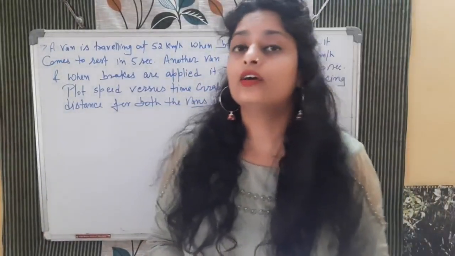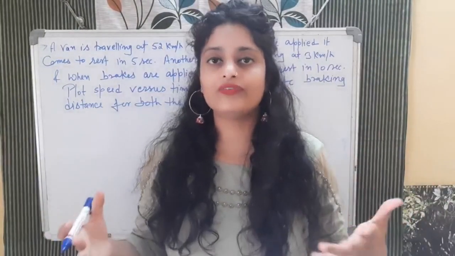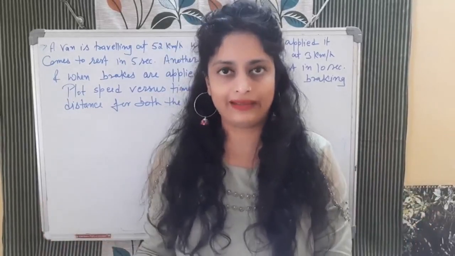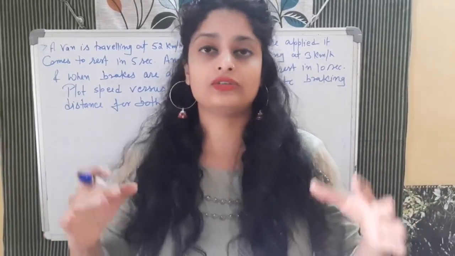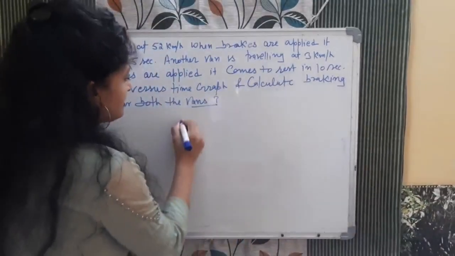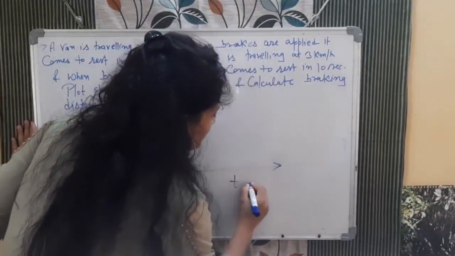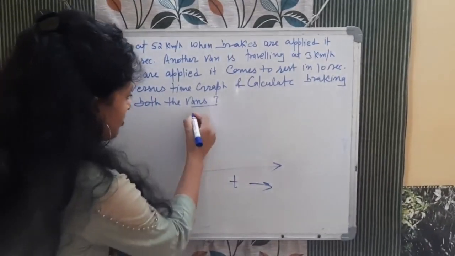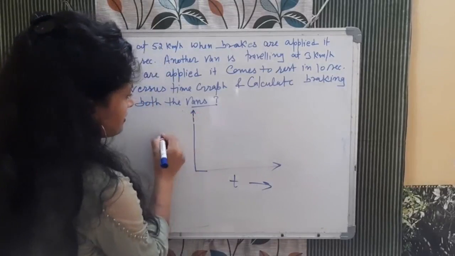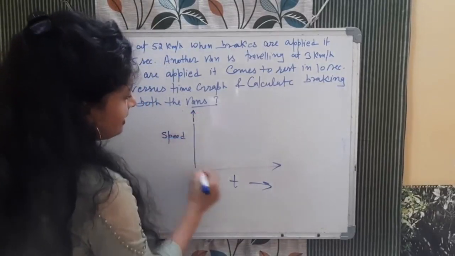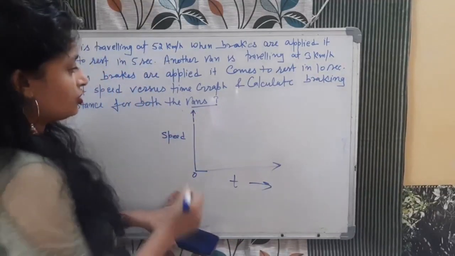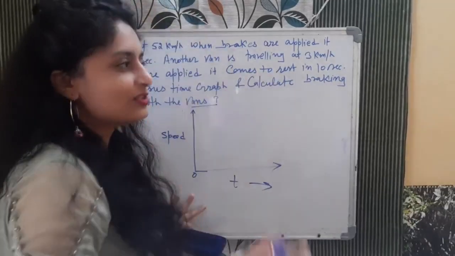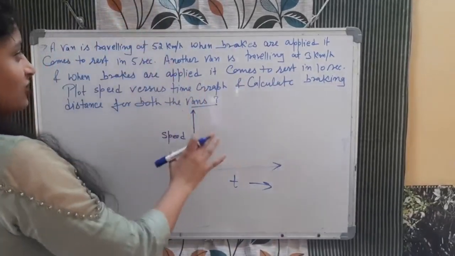So first of all, what is the question? There are two vans moving with different speeds, and suddenly they apply the brakes and come to rest in different times. We need to show this through a graph, and the graph is speed versus time. Time is the independent quantity, so take it on the x-axis, and speed is the dependent quantity, so take it on the y-axis. This is our origin. So we need to draw the graphs.